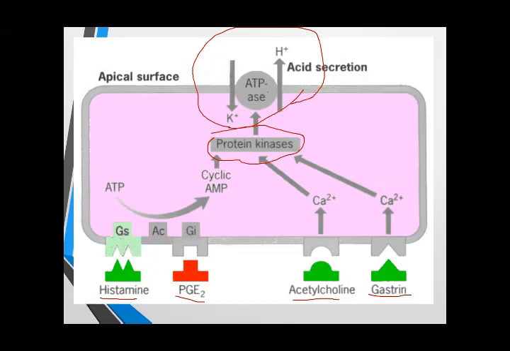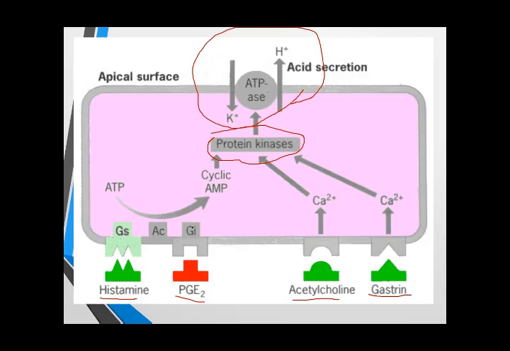Potassium ion comes inside and hydrogen ion goes outside into the lumen, and it combines with chloride and forms hydrochloric acid or gastric acid. This is the normal way to release hydrogen ion in the stomach. And histamine, acetylcholine, and gastrin are the stimulators. They stimulate the release of hydrogen ion, while